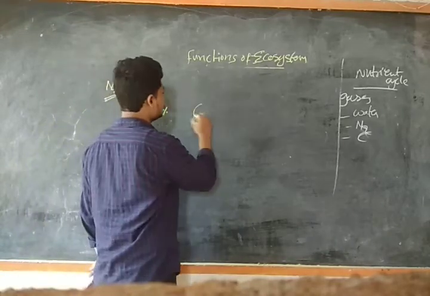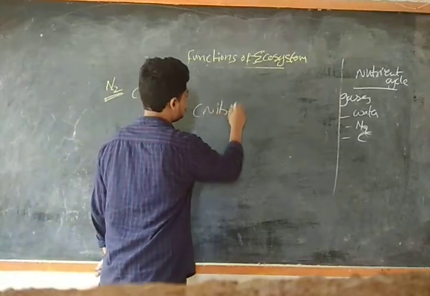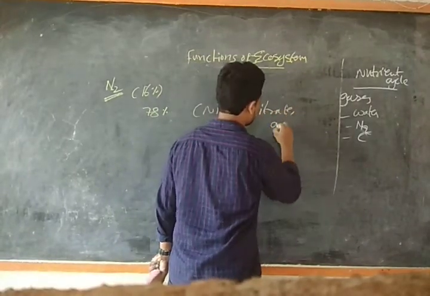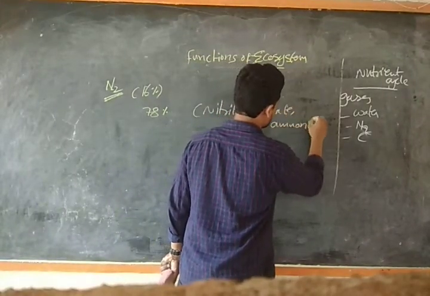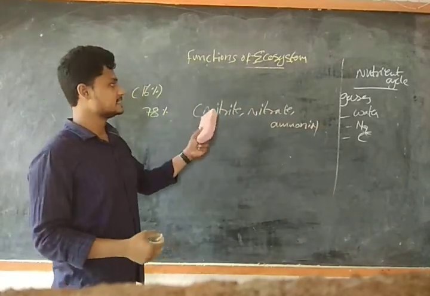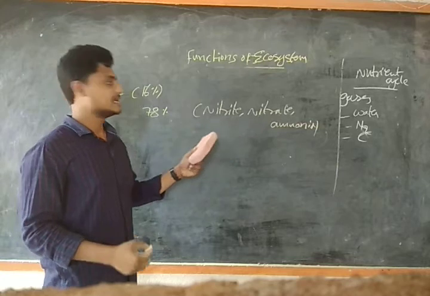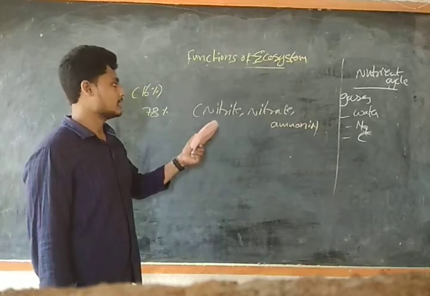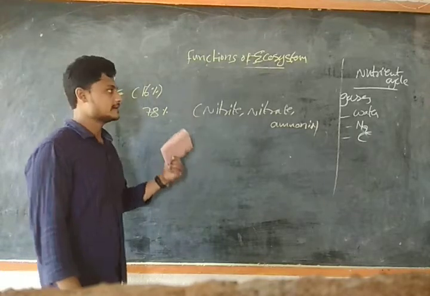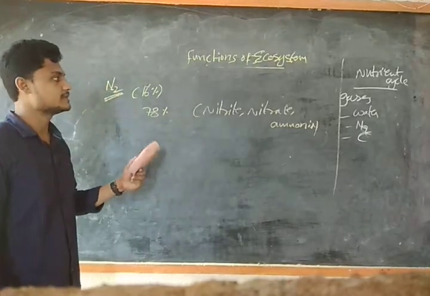It will be converted into nitrate and ammonia. Only then can plants take it. The nitrogen gas directly, they can't take. So how do we need to convert it?